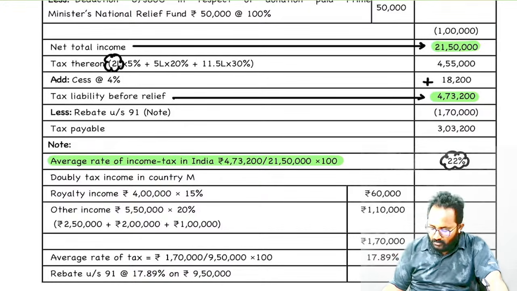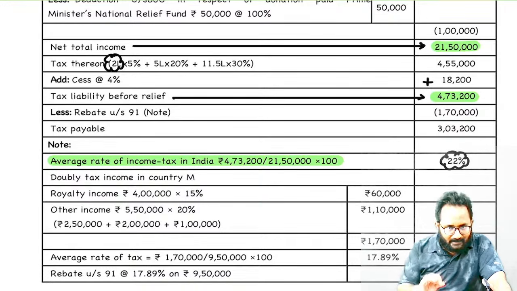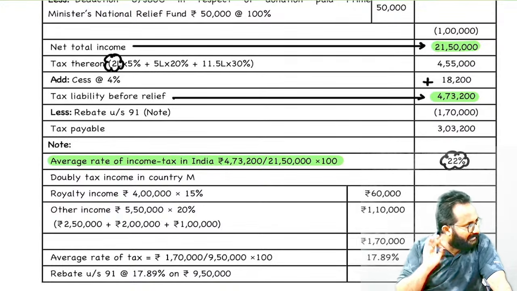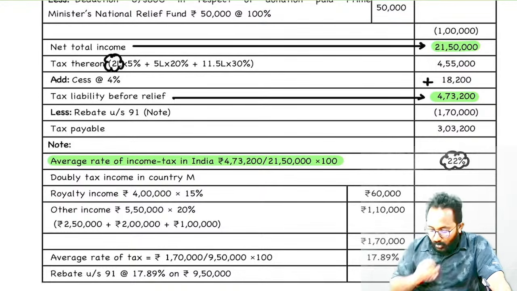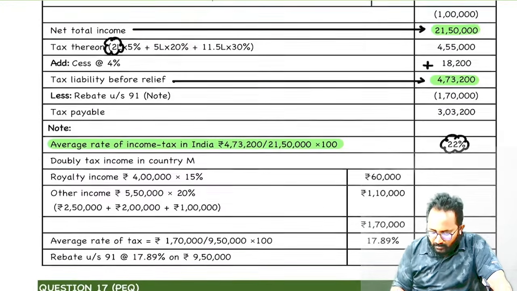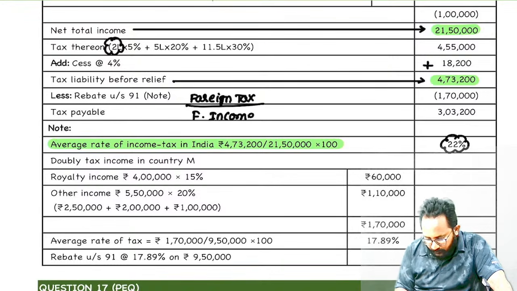22% you will get. Now in foreign, average tax rate computation is very important here. Already I told you in this question, what is the key point, ma? Foreign tax rate. So they have given 20 as well as 15. Can I take the average of 20 and 15? No. How to calculate? Remember, we have to calculate the foreign tax. Foreign tax divided by foreign income into 100. Okay. Foreign income I know already.